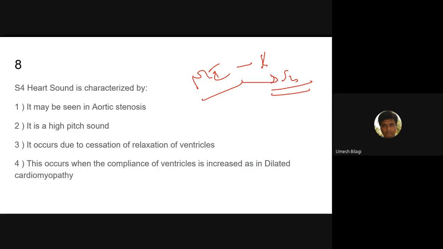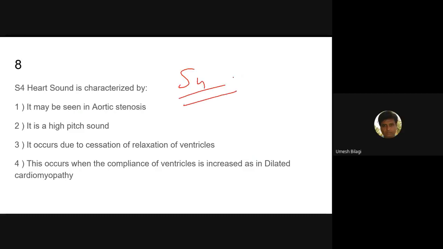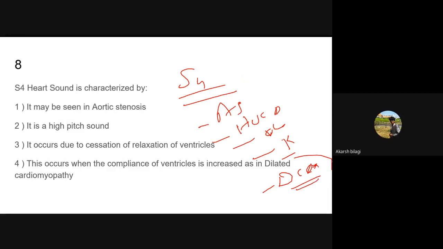These are all questions they'll ask. Causes for S4, they can ask. So you will be given AS. They may give you HOCM. They may give old age. Then they may even give restrictive cardiomyopathy, or hypertension. But if they give DCM, don't pick this choice. It can happen there, and there is an explanation for that, but you pick the best answer. You got my point.